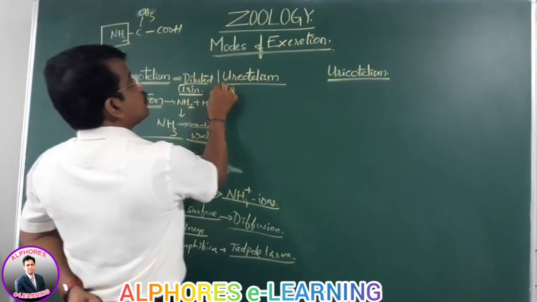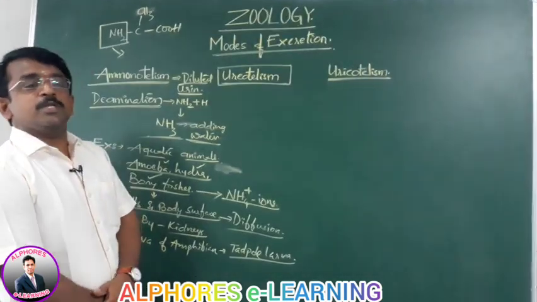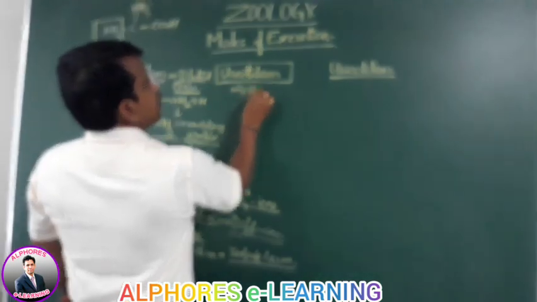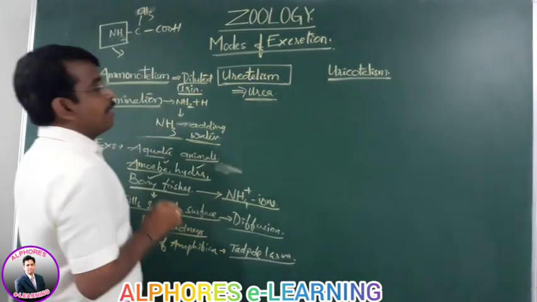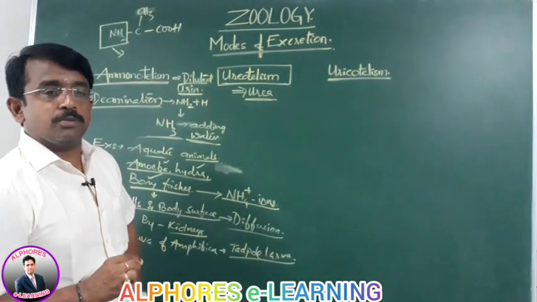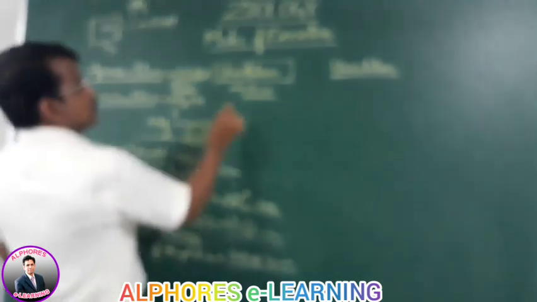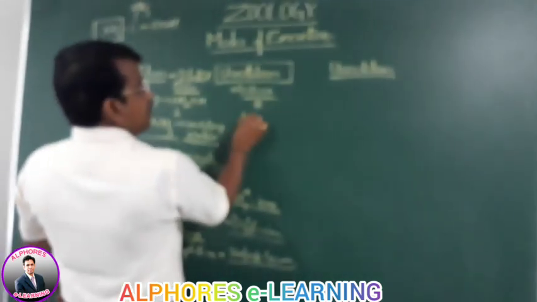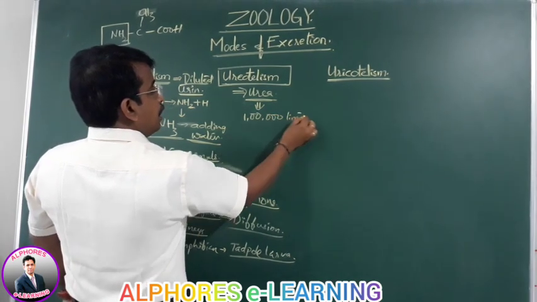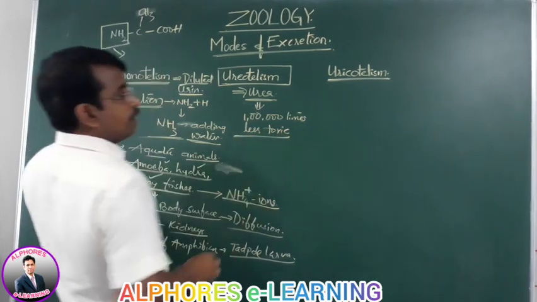Next, let's move on to ureotelism. Ureotelism means the animals that excrete urea as their excretory product are named the ureotelic animals, and urea is 1 lakh times less toxic than ammonia.